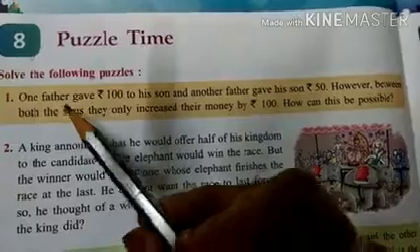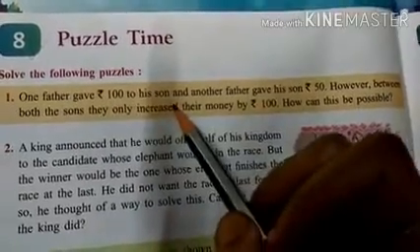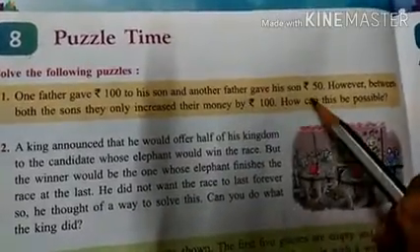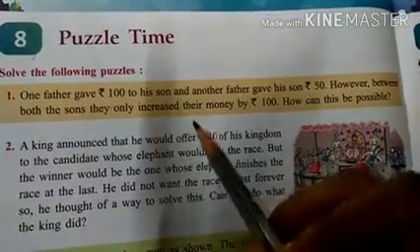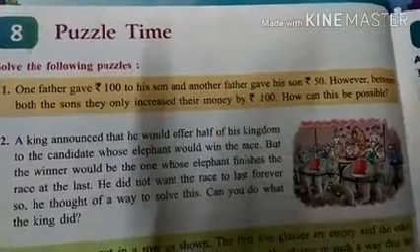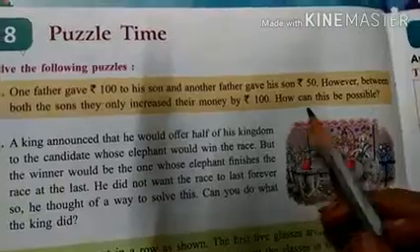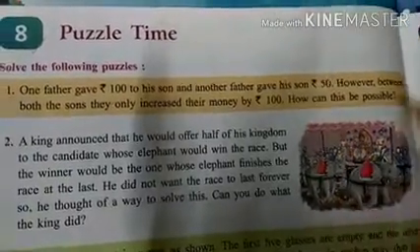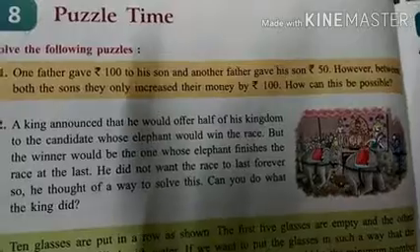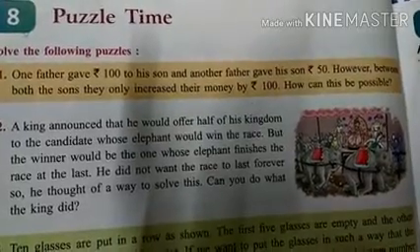Here, a father gave 100 rupees to his son and another father gave his son rupees 50. And between both the sons, the money increased by 100. So, how can this be possible? Let's solve the sum.